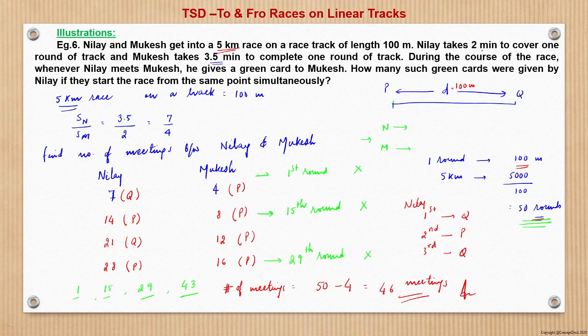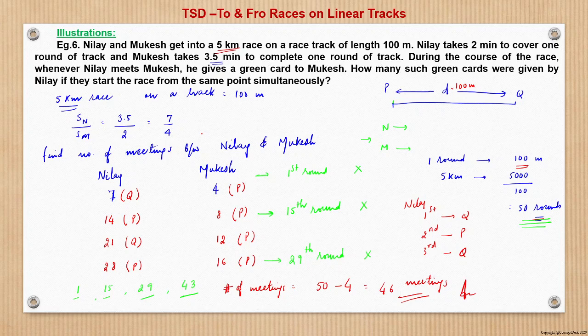Now, Ninay takes 2 minutes to cover one round of the track. Mukesh takes 3.5 minutes to complete one round of the track. So the ratio of speed will be the inverse of the time. Therefore, if Ninay's speed is 7, Mukesh's speed will be 4. So the ratio of speed is 7 is to 4.